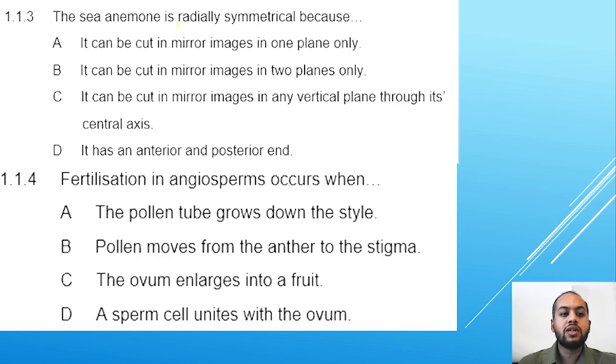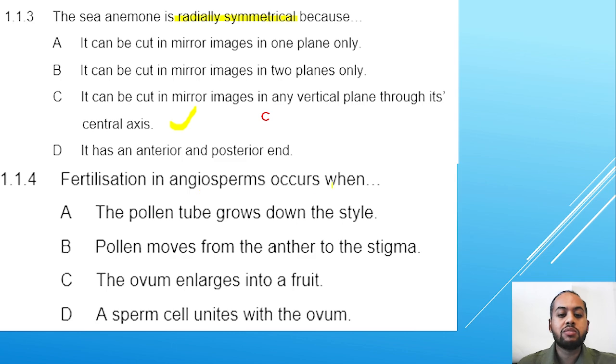The sea anemone is radially symmetrical. Option: it can be cut into mirror images in one plane only. That is normally for bilateral symmetry. It can be cut into mirror images in two planes only. Bilateral symmetry, we have two planes. It can be cut into mirror images in any vertical plane through its central axis. That is radial symmetry. It has an anterior end and posterior end. No, it does not. That's for bilateral symmetry. Therefore, the correct answer is C.